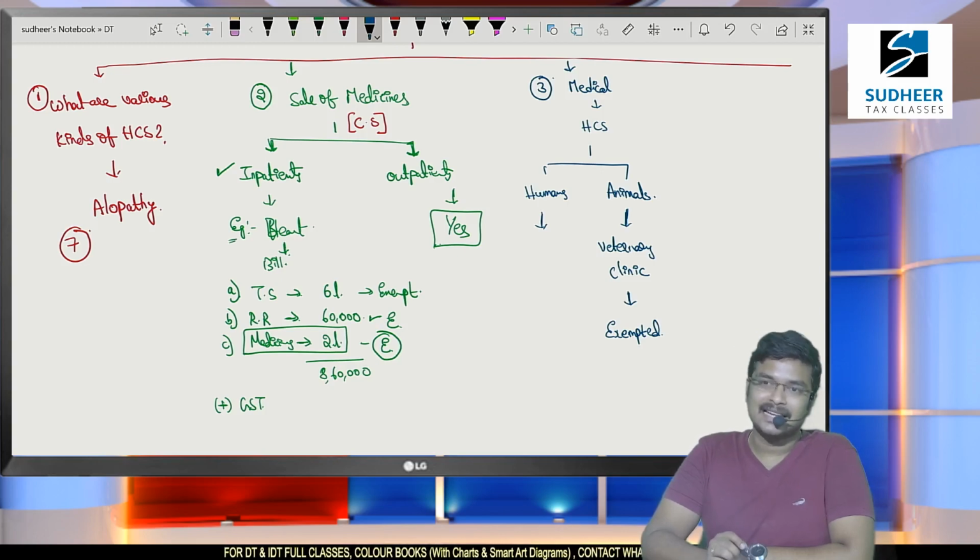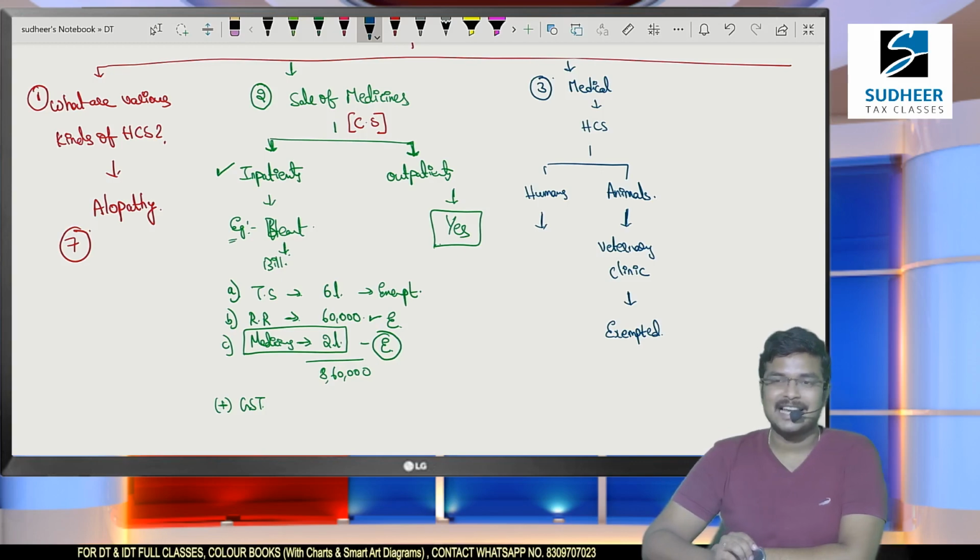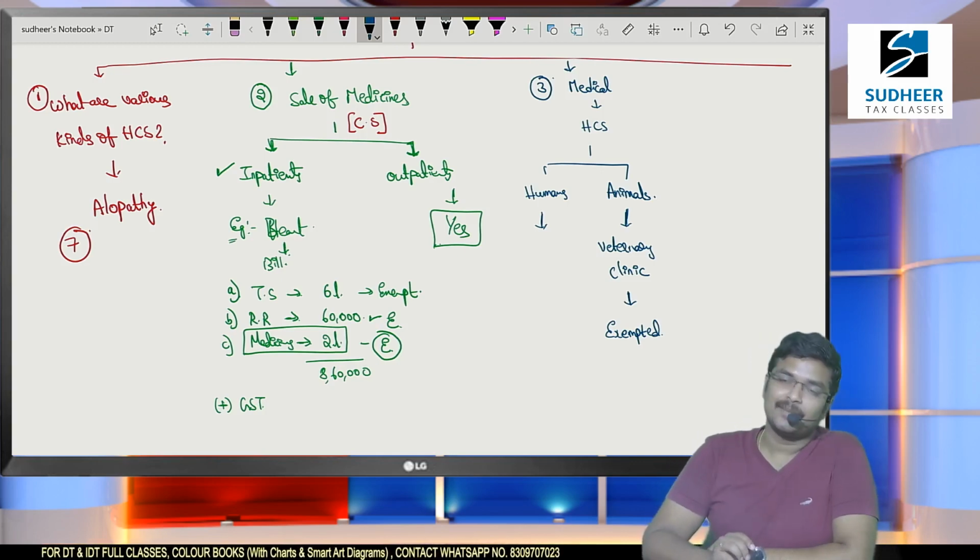So pet care centers, pet hospitals, a pet dog taken for treatment, around 2 to 3 lakhs incurred. Is this exempted from GST?